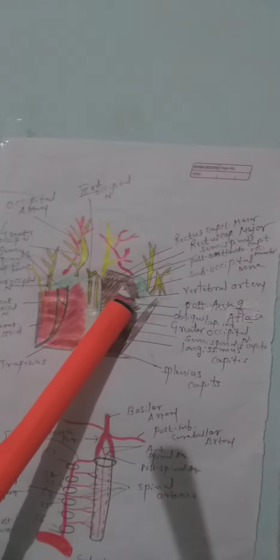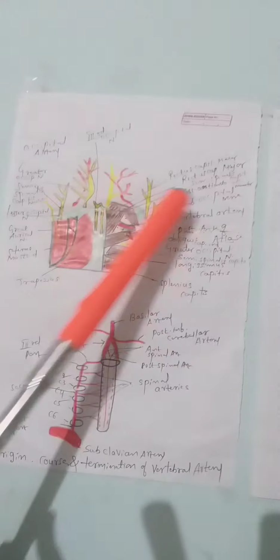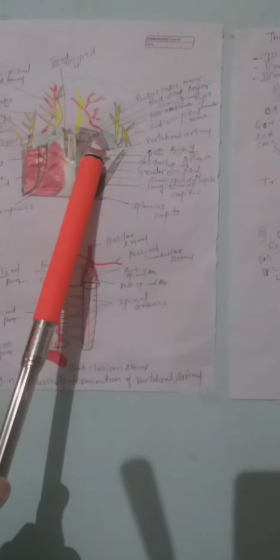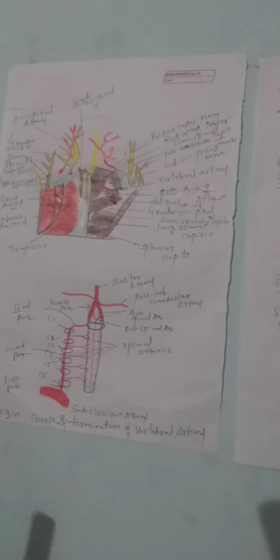The vertebral artery goes upwards by piercing the atlanto-occipital membrane. You can see the superior oblique and inferior oblique muscles here, two oblique muscles and two recti muscles. Here you can see the posterior arch of the atlas. The vertebral artery and the greater occipital nerve can be seen here. These are the contents. The vertebral artery leaves the suboccipital triangle by piercing the atlanto-occipital membrane.